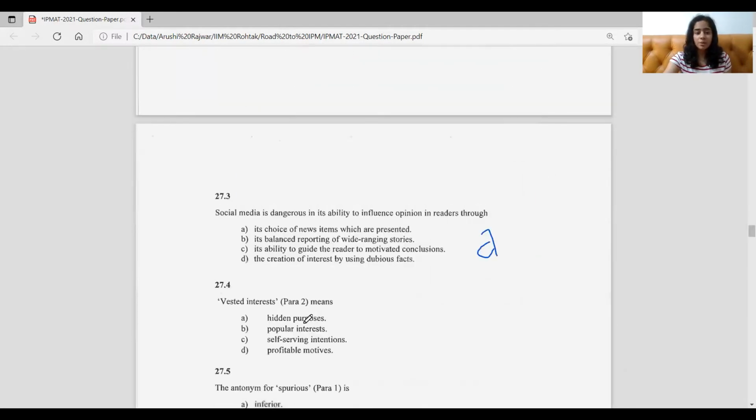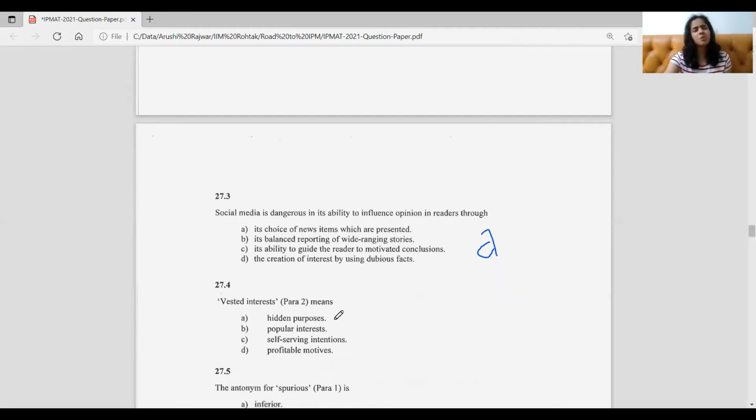So it can be seen that popular interest cannot be it, because if it was for popular interest, it's a good option, right? For popular interest, that's what we need. That's the ideal situation. But that's not what's happening here. We have to prevent it. So popular interest could not be the right answer.